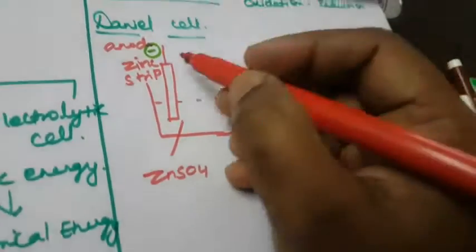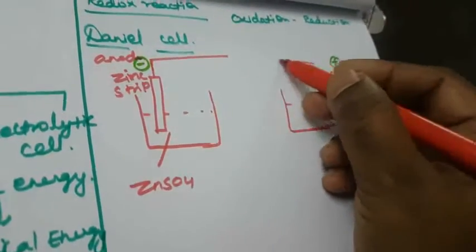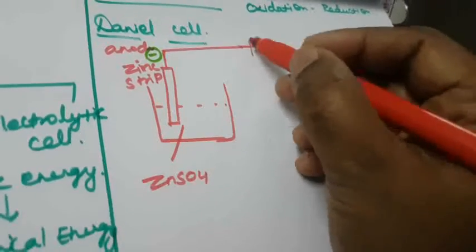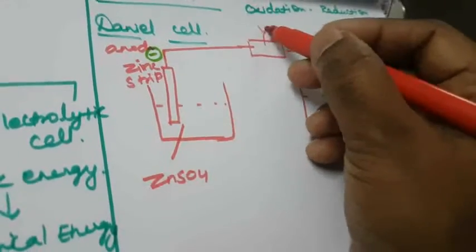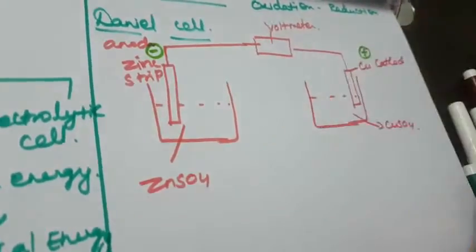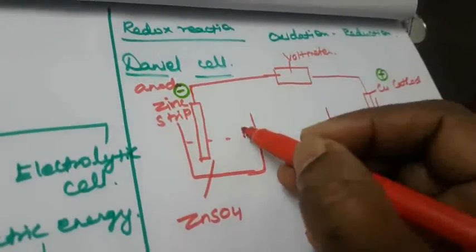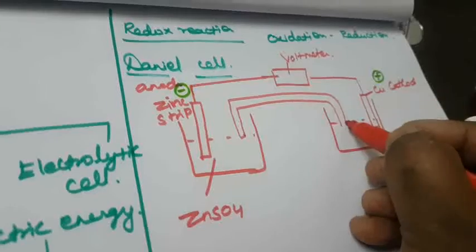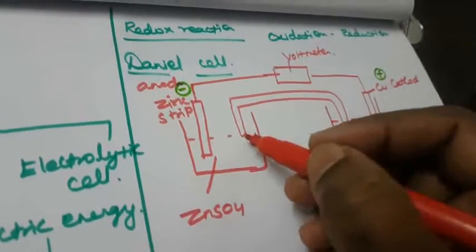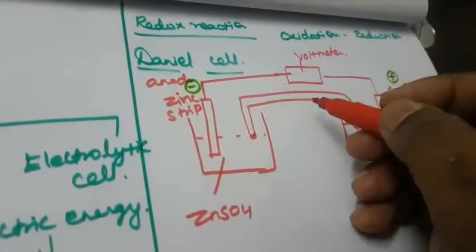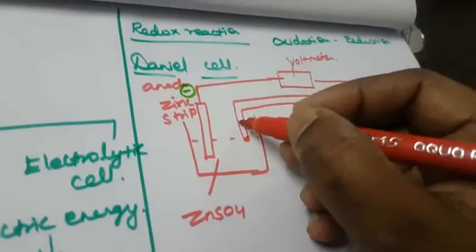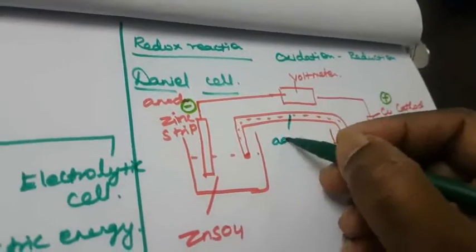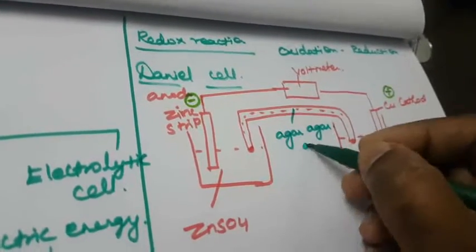Next, it is connected with an external voltmeter to measure the current, right? The two half cells are connected with a U-tube, which is closed with cotton plugs. In this U-tube, agar-agar gel will be present.